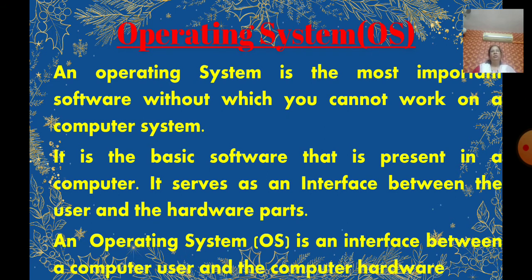Windows is an operating system that acts as an interface between the user and the computer. Windows was developed by Microsoft, the world's leading software company founded by Bill Gates, right? It is the basic software present in your computer, and it serves as an interface between the user and the hardware parts.